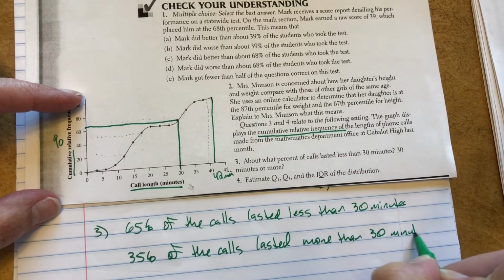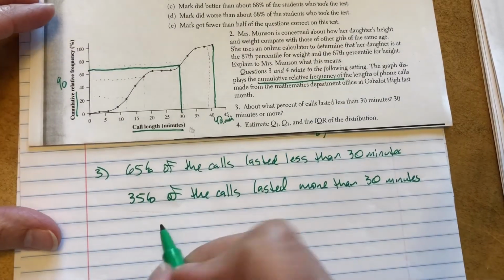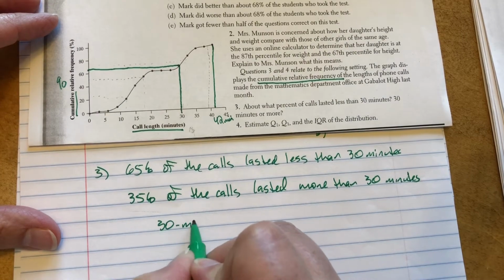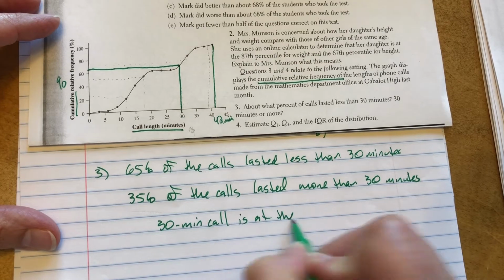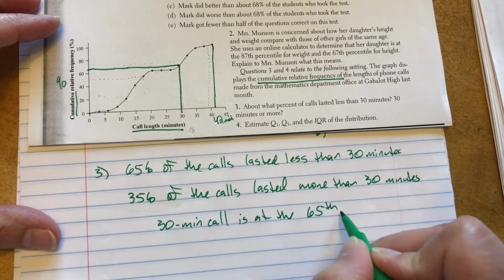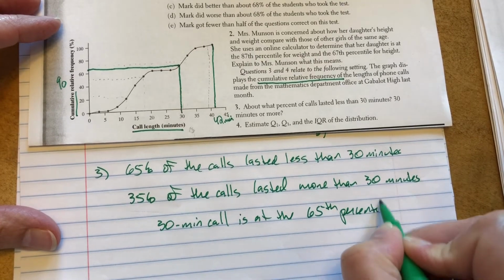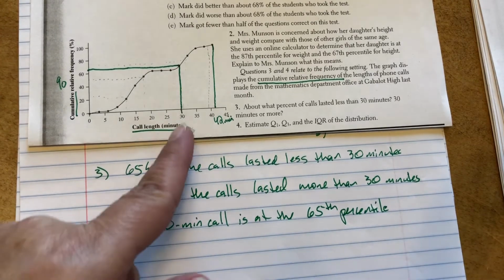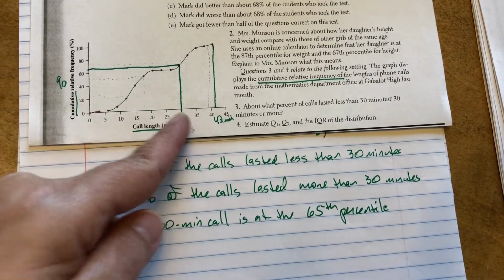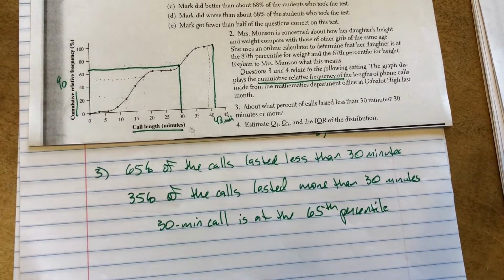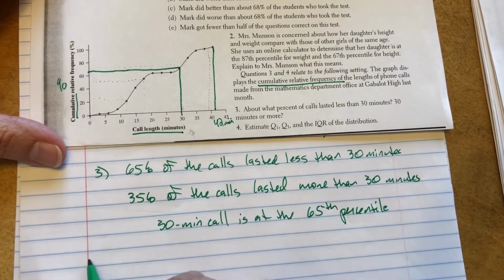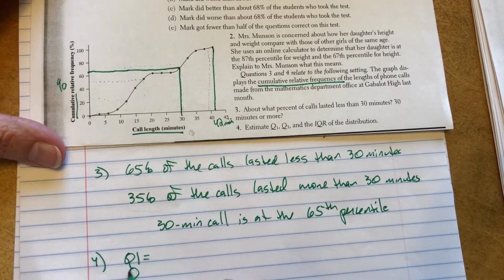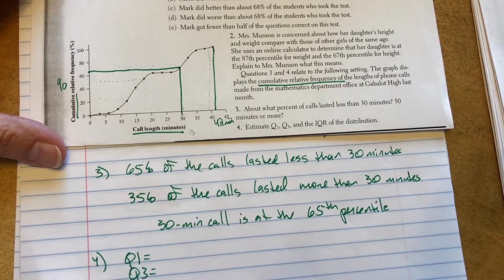So we can also make the statement that a 30-minute call is at the 65th percentile, because again, 65% of the calls were less than or equal to 30 minutes. Good. And then the last one says estimate Q1, Q3, and the IQR.